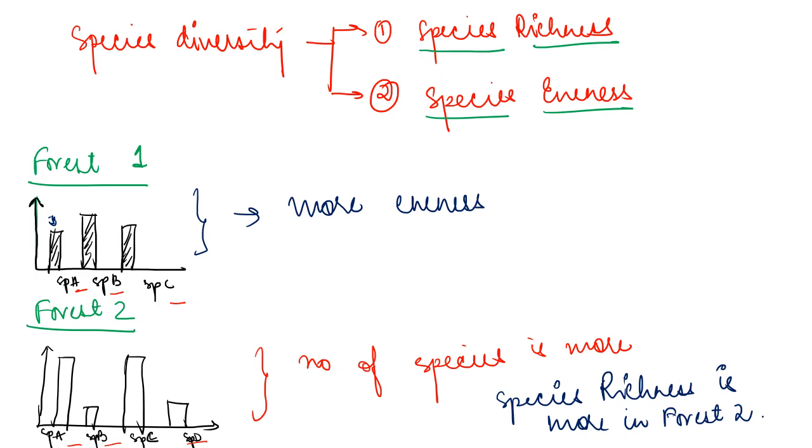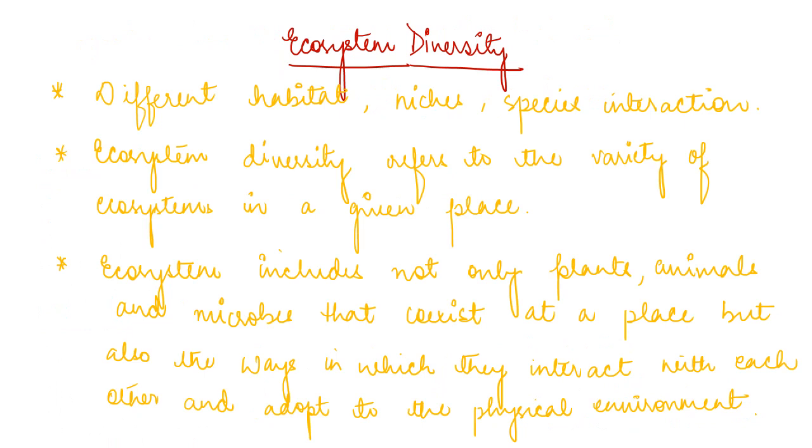Next we will see ecological diversity. Ecosystem diversity or ecological diversity is very interesting because here we talk about the different kinds of habitats. Ecosystem diversity basically defines the different habitats, niches and species interaction. A niche is basically a part of the habitat. Suppose this is a habitat, and this particular part of the habitat we call a niche.